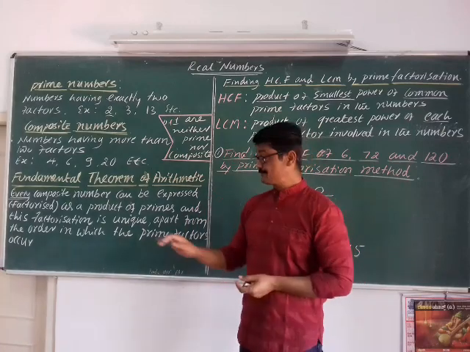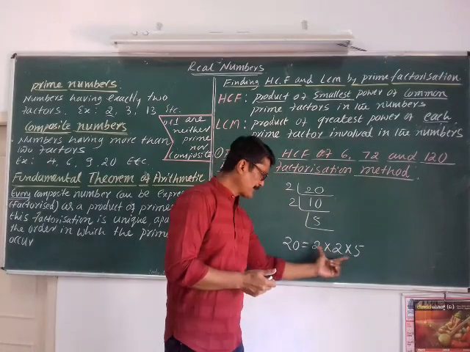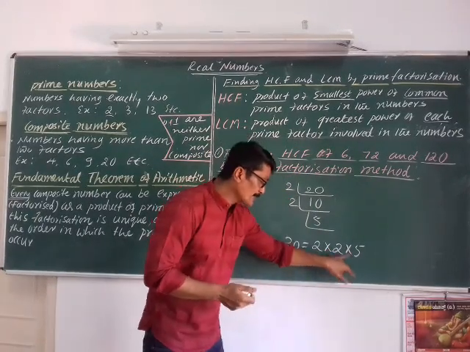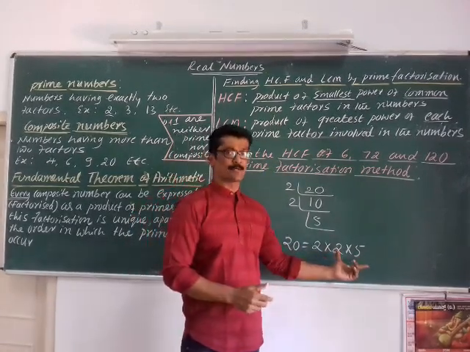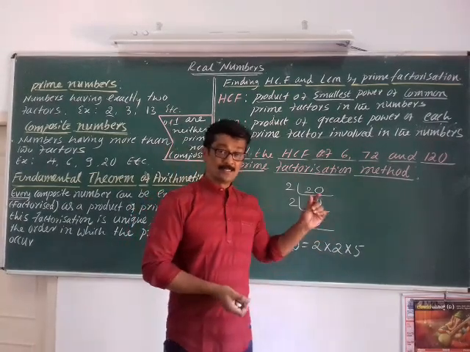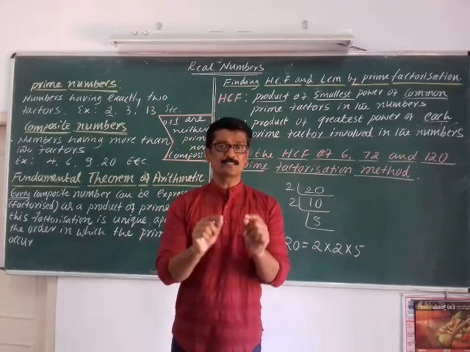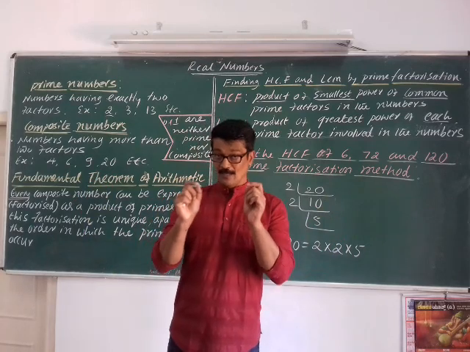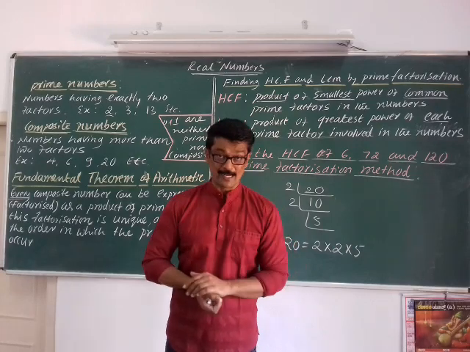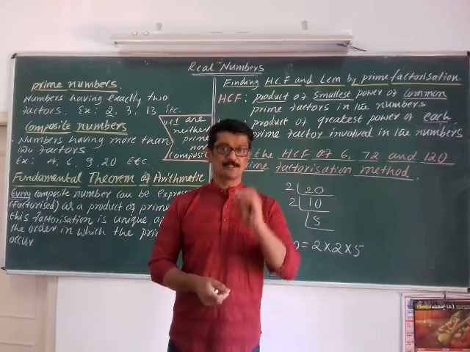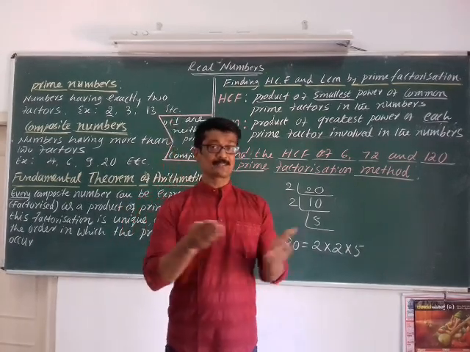And one more important thing. Here we did factorization. All the factors are primes, that's why it is called prime factorization. This prime factorization is unique, apart from the order in which the factors are written. I will repeat, this factorization is unique. You take any composite number, you do prime factorization, and that prime factorization is unique apart from the order in which the primes occur.